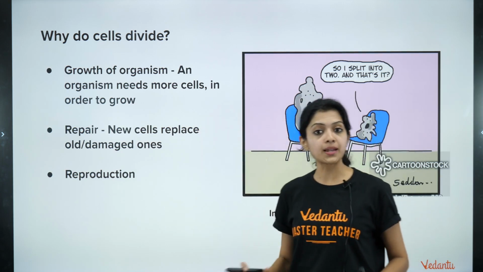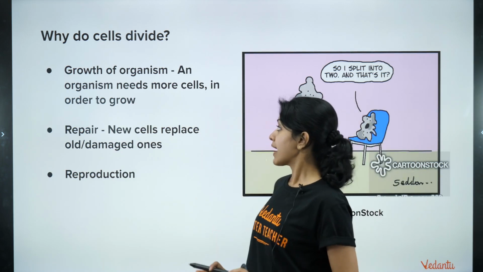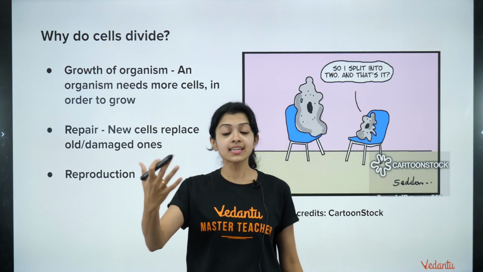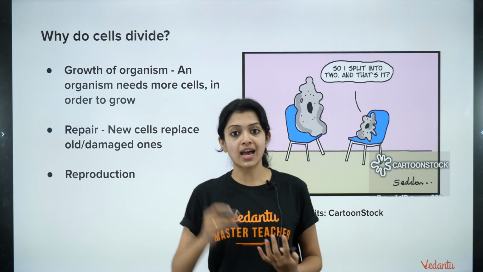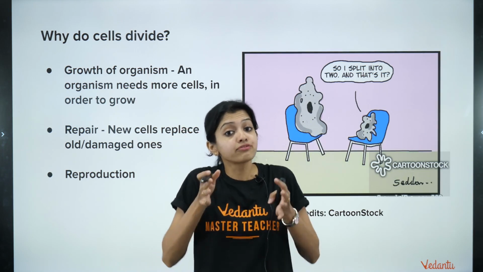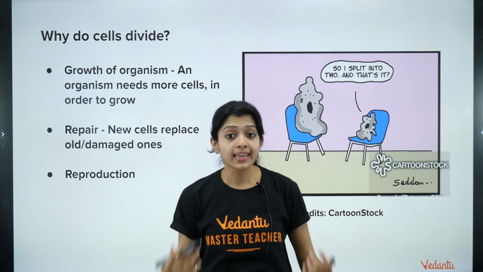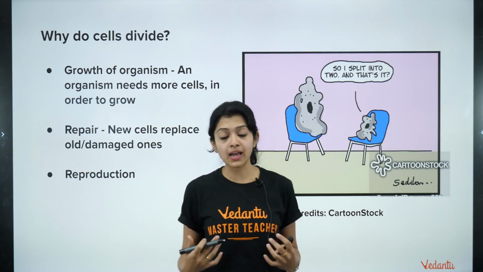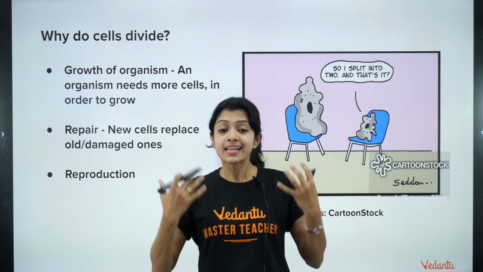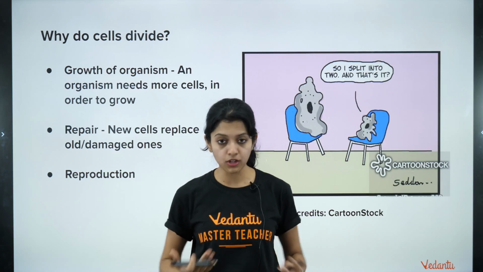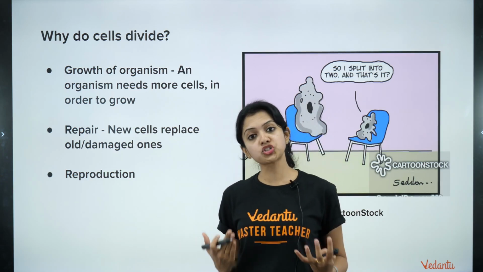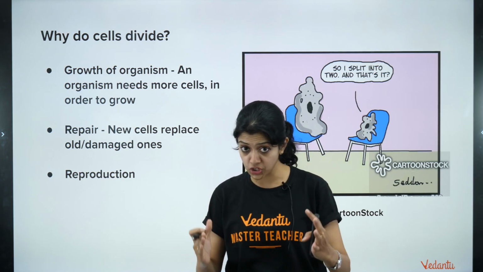This is how we can put the points in crisp. It is, of course, important for the growth of an organism, right? Like I told you in the start, all of us started our lives as one single diploid cell, and that divided and further divided, and division kept happening until we have become what we are. Even now, constantly in various parts of our body, cell division keeps on happening. Growth keeps happening, right? So for growth of an organism, cell division is absolutely essential, right?